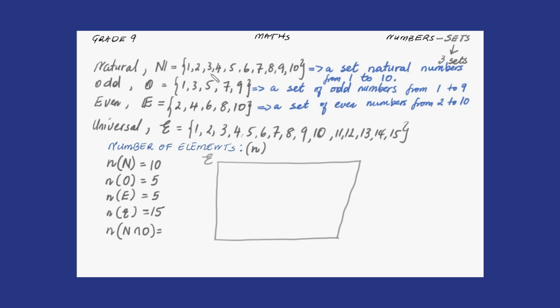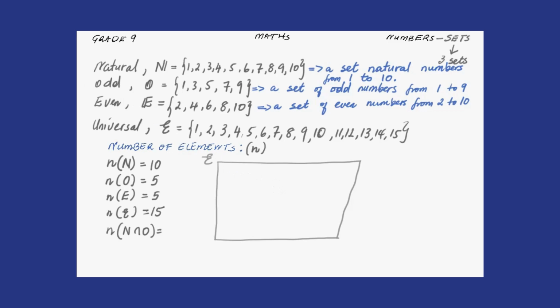So let's look at the subset. It looks like this set is the subset of this one. The whole of this set, all these elements are found in this set. Okay, that's what we discover. Also, the intersection. The intersection is only between set E and set N.